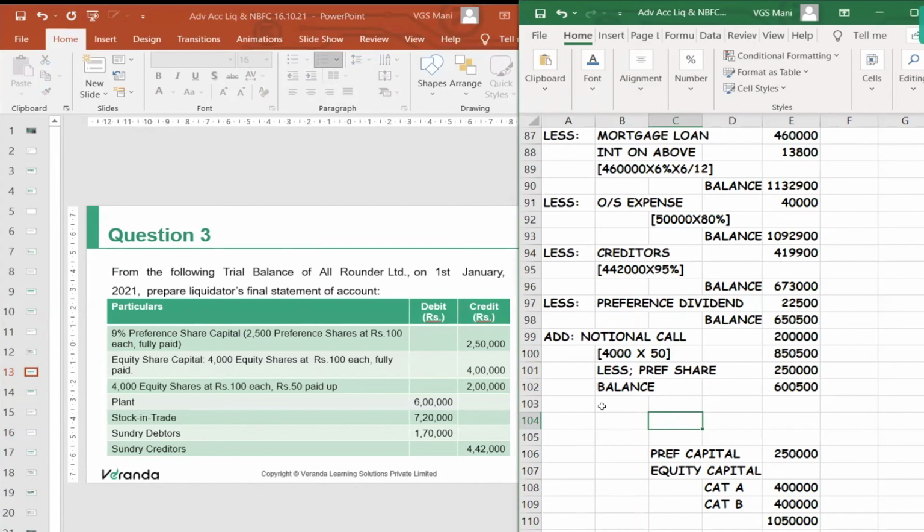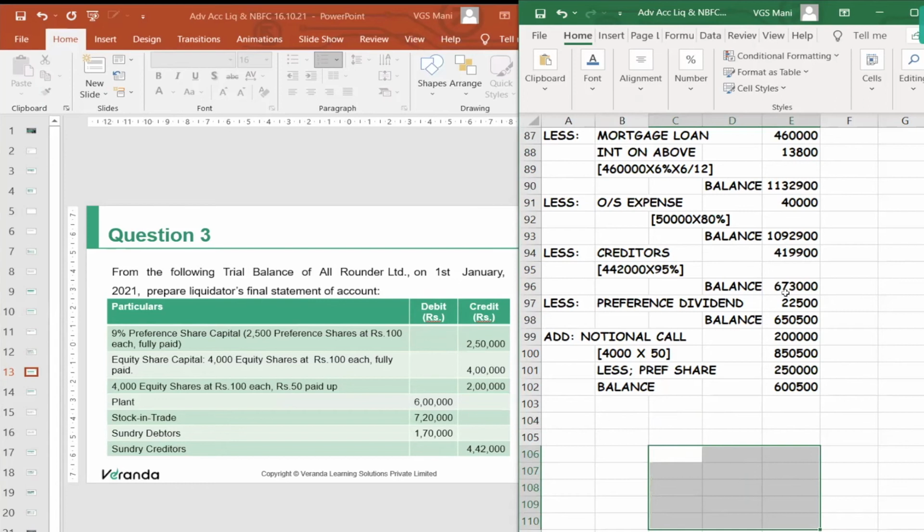After payment of preference dividend, what is the funds we may have for payment to shareholders?